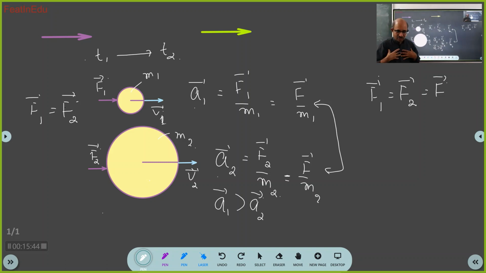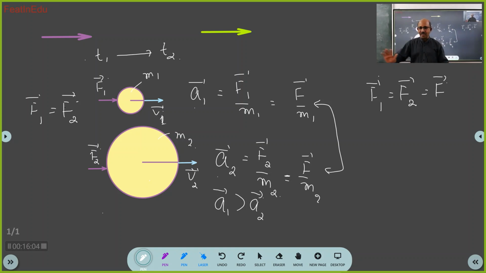See, we can experience it. One big body is there, one small body is there. You are applying the same force. So, one big ball is there, one small ball is there. I push with the same force, F1 bar and F2 bar are the same. But what happened? The small body accelerated more.